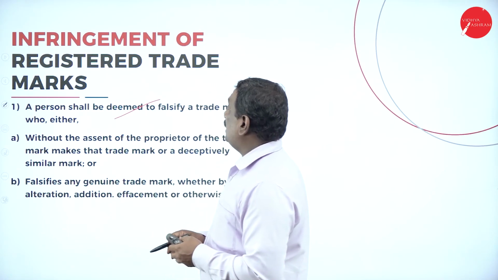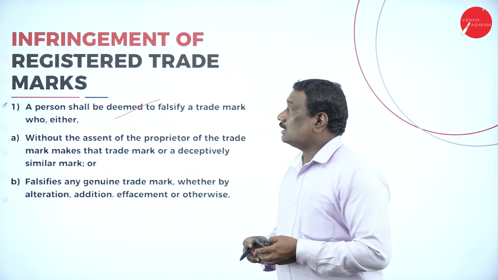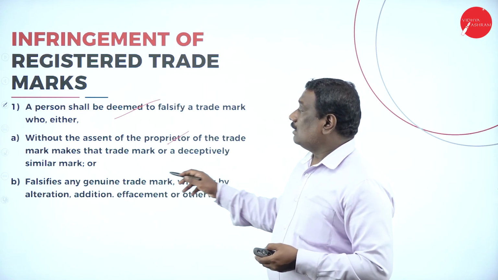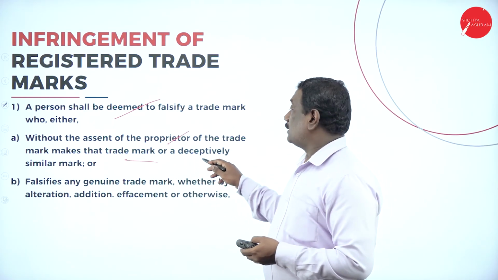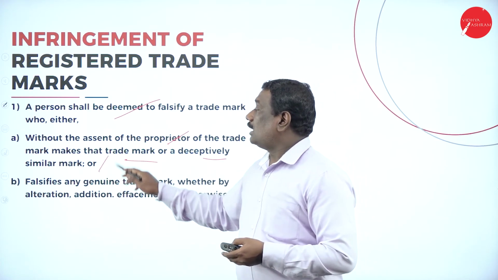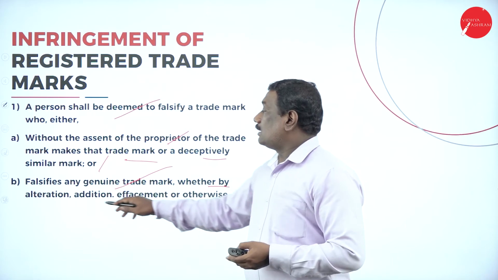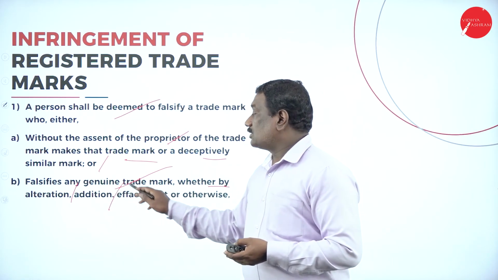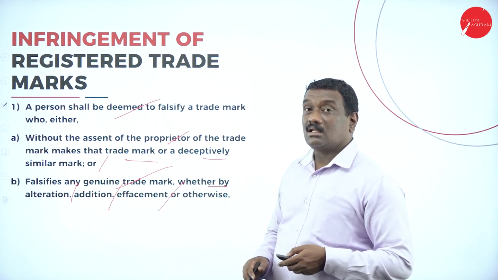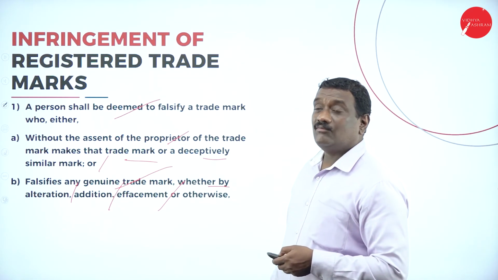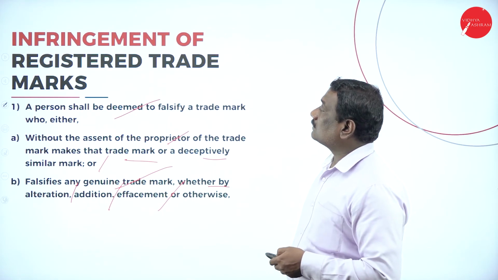What is falsification of trademarks? A person shall be deemed to falsify a trademark who, without the assent of the proprietor or owner of the trademark, makes that trademark or a deceptively similar mark, or falsifies any genuine trademark, whether by alteration, addition, effacement or otherwise. So those kinds of things will be infringement. It is called falsification of trademarks.